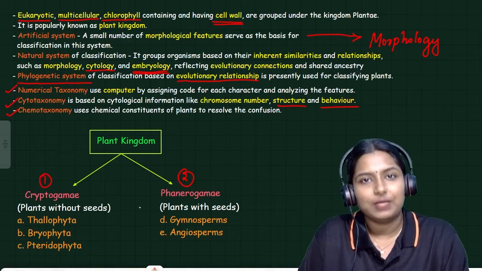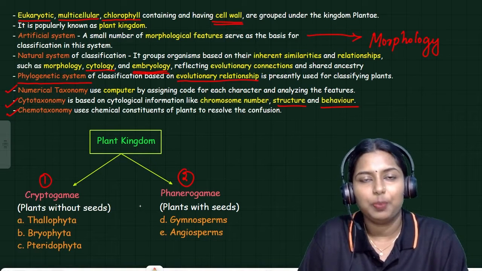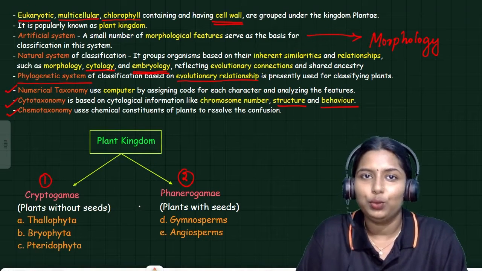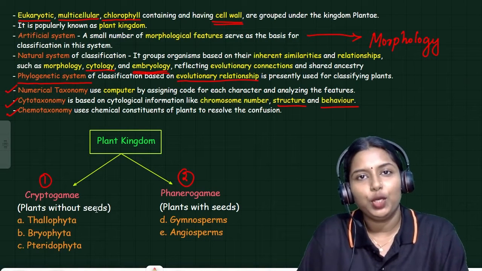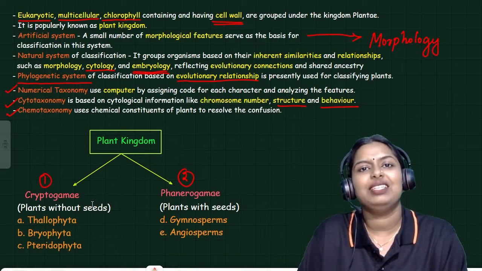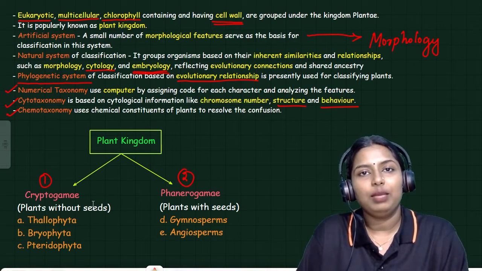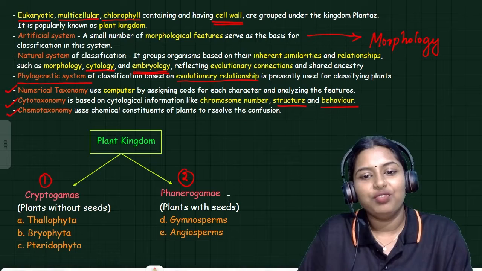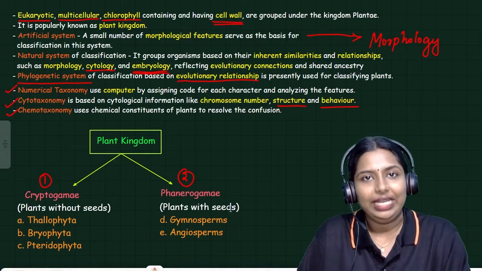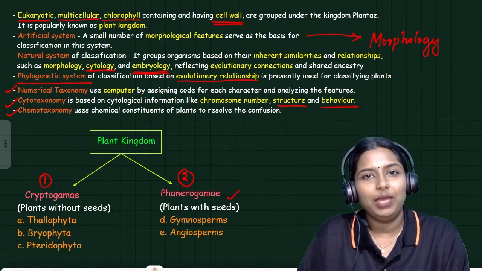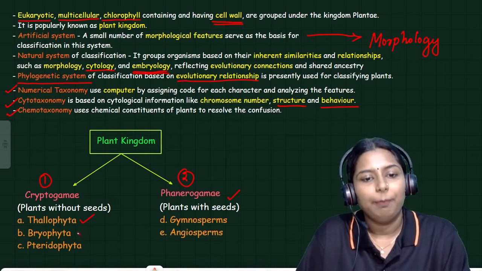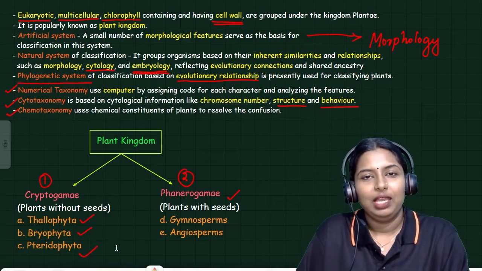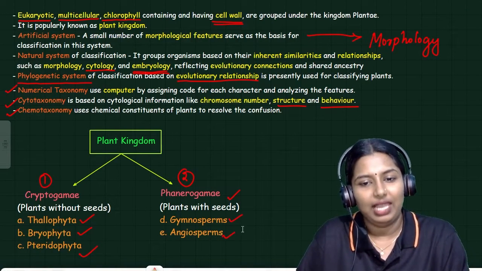Cryptogamy means plants without seeds, so cryptogamous plants don't have any seed in them. Phanerogamy means plants with seeds. Cryptogamy is further classified into three types: Thallophyta, Bryophyta, and Pteridophyta. Phanerogamy is classified into gymnosperms and angiosperms.